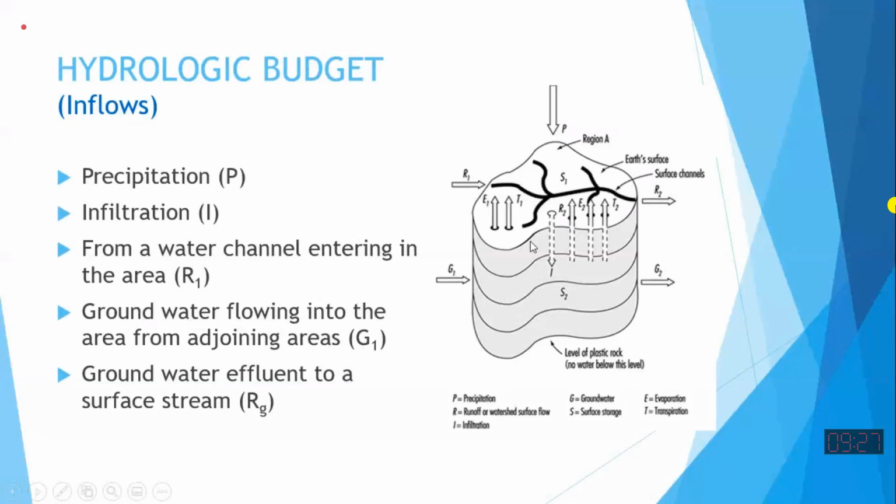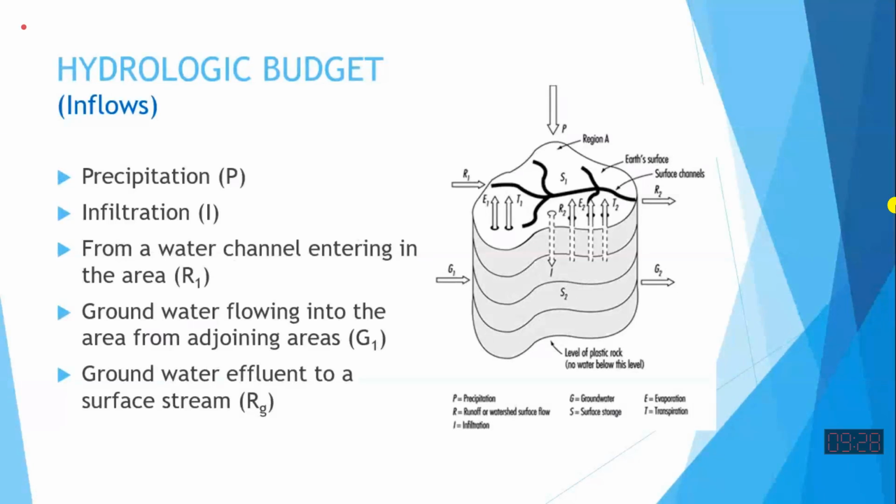Similarly, there is groundwater effluent to a surface stream, R subscript G. If some water is moving from the ground to the surface, that will be inflow to the surface flow, and outflow for the underground system. So these are some of the inflows which are possibly affecting the budget of this area.